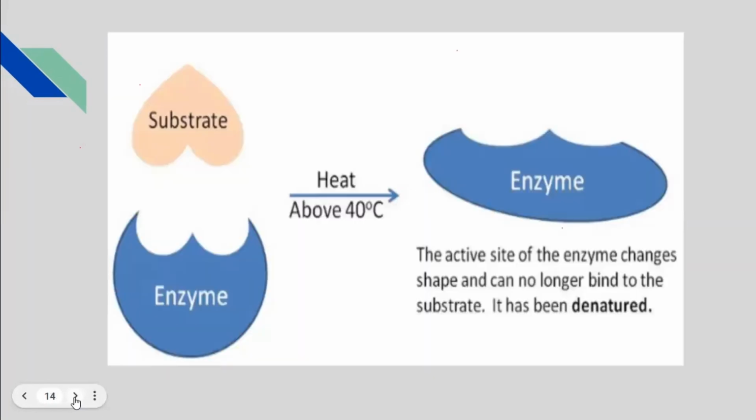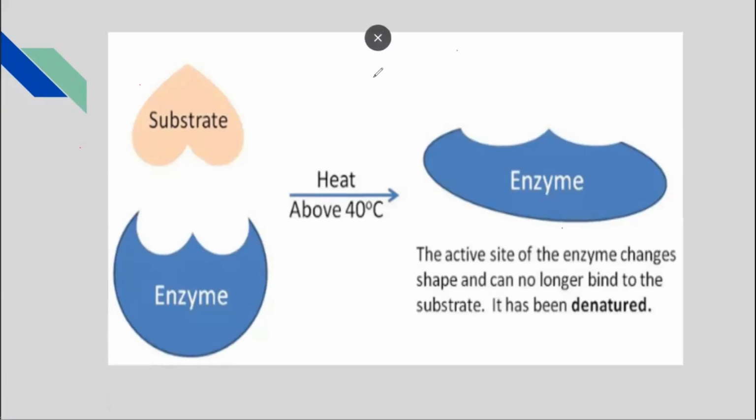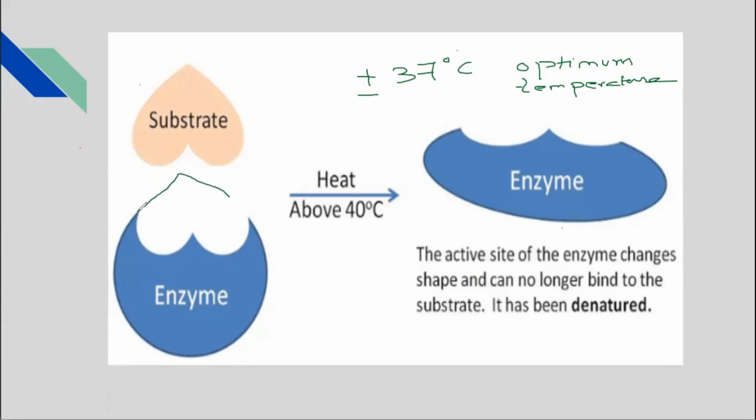Enzymes are sensitive to temperature. Why are enzymes sensitive to temperature? I told you that every organism has a particular body temperature. For example, birds and human beings have a body temperature of around 37 degrees Celsius, and this temperature is called the optimum temperature. The temperature at which the enzyme is most active.